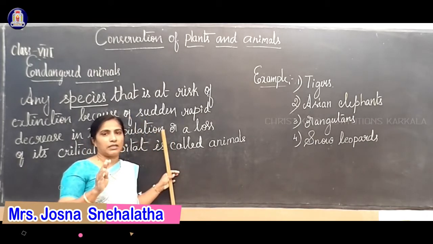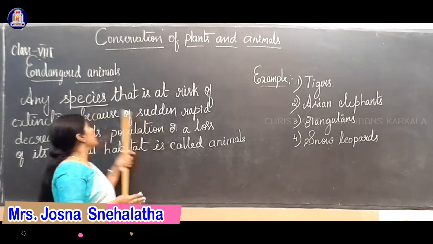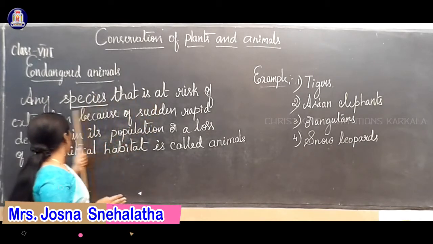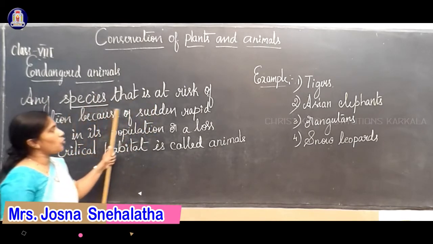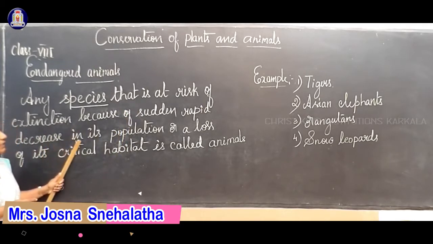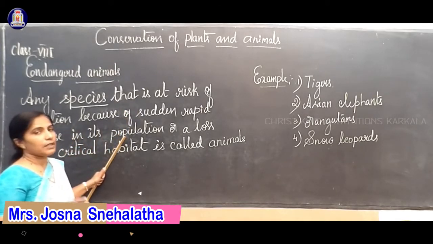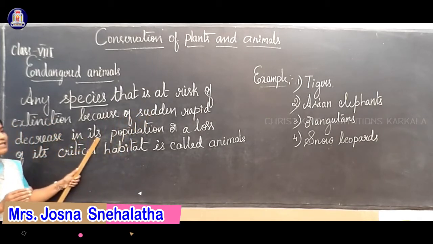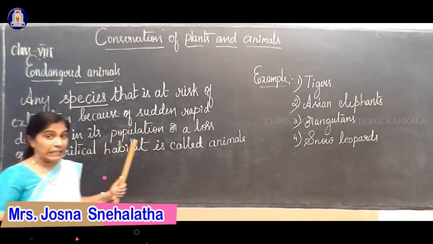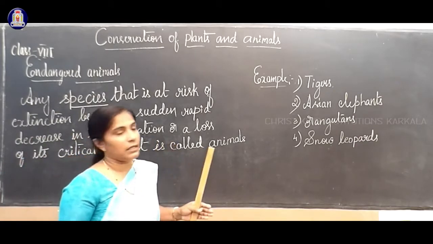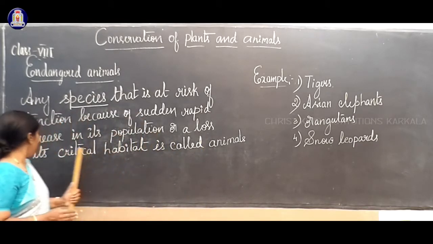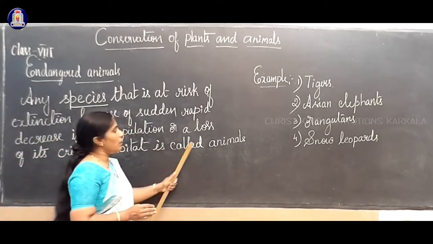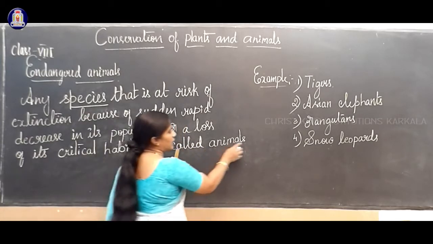Endangered does not mean danger. Here, endangered is any species at risk of extinction because of a sudden rapid decrease in its population, or a loss of its critical habitat. Those are called endangered animals.